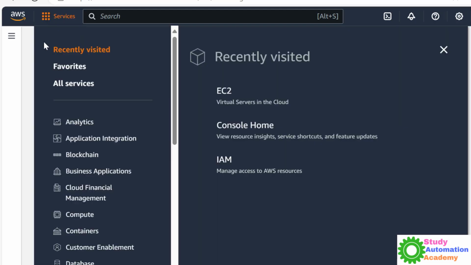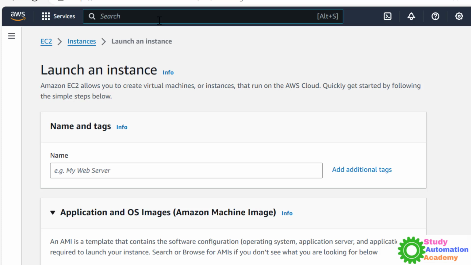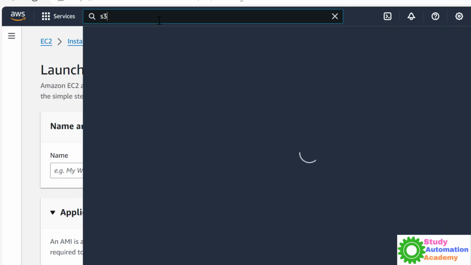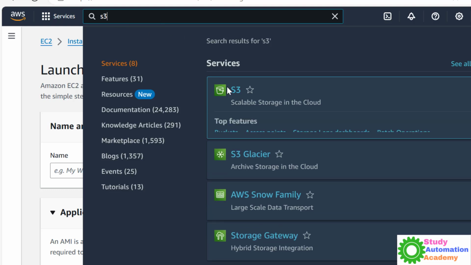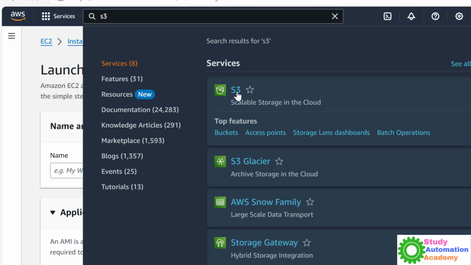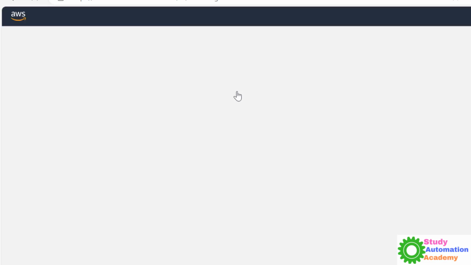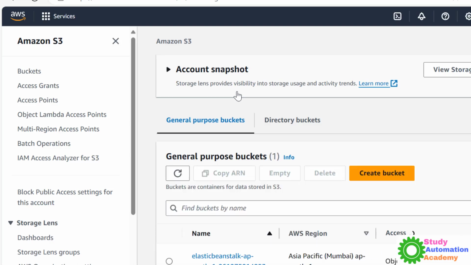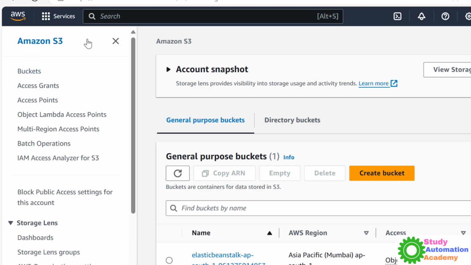Similarly, you can see here we have other services. For example, if you go to S3, it's a storage service, and you can directly type it here also. Click here, S3. This one is used to store any file, any kind of data. Once you log in, we can see here we have buckets, and S3 is, you know, a global service.